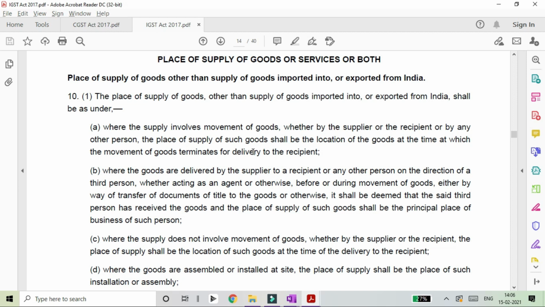Now section 10(1)(a) talks about supply involving movement of goods. So only when there is a movement of goods and a supply which is a domestic transaction, will you have to adopt this place of supply. So what is the place of supply in such a transaction? It shall be the location of the goods at the time at which the movement of goods terminates for delivery to the recipient.